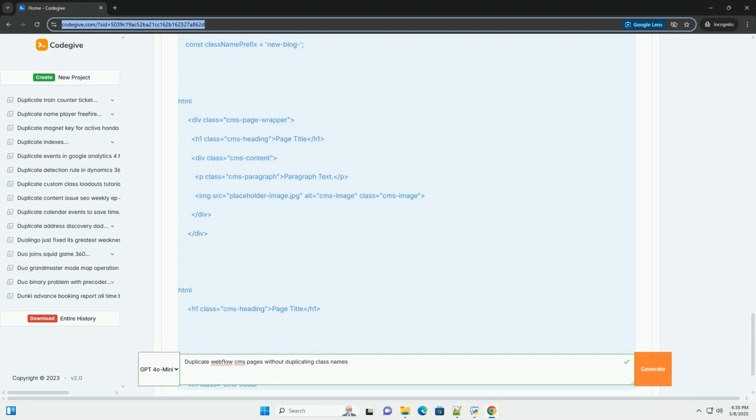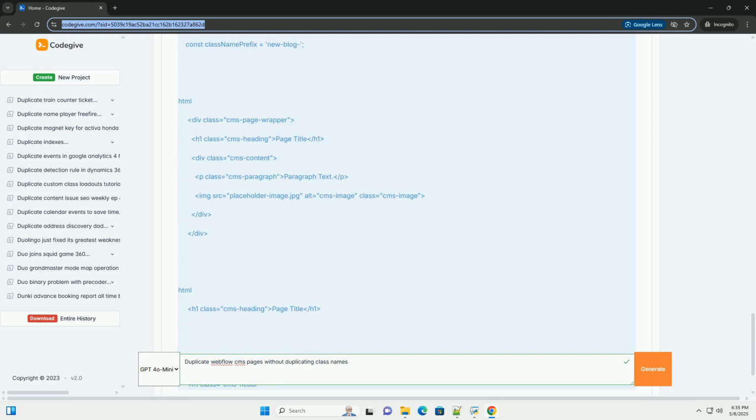Performance: if you're duplicating very large CMS items with complex HTML structures, the JavaScript code might take a noticeable amount of time to execute. Optimize your code and consider using techniques like lazy loading to improve performance.